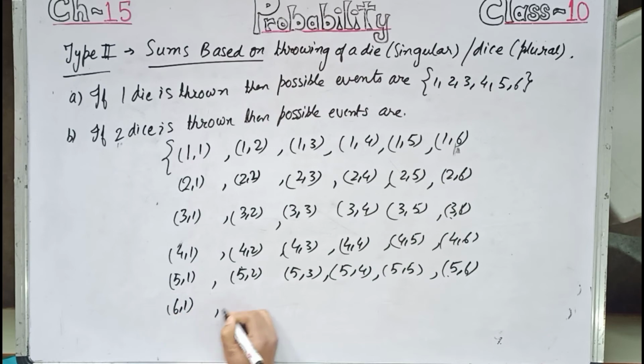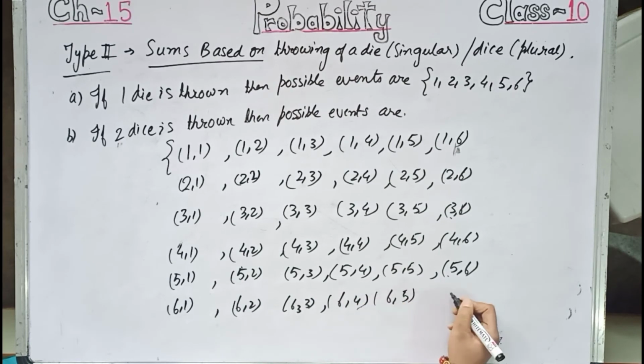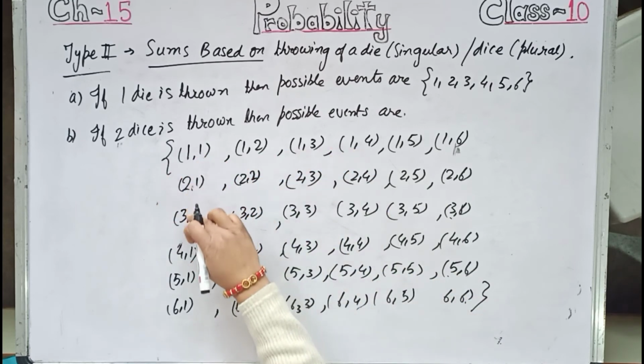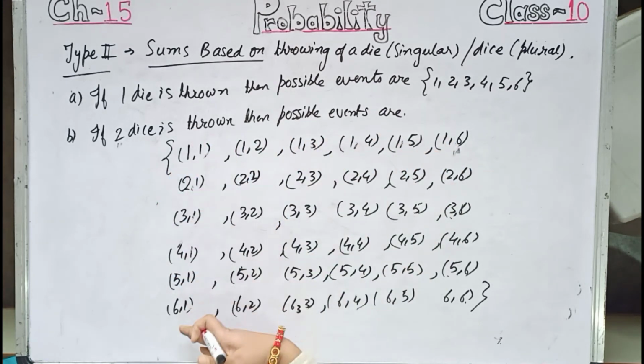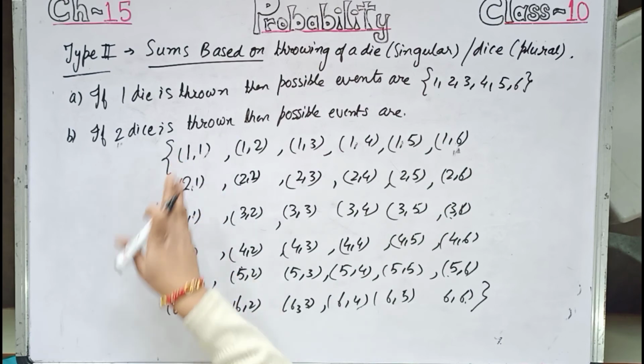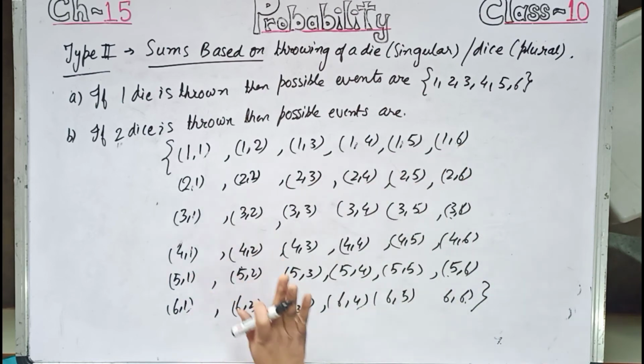Last line, 6 1, 6 2, 6 3, 6 4, 6 5 and 6 6. So if you count over here, it will be 1 2 3 4 5 6, 1 2 3 4 5 6. So 6 rows and 6 columns. So 6 into 6, that is 36 events are there when 2 dice are thrown. Similarly, you can get the same set of observations for 3 dice, but actually it will never come until standard 10. So I am not discussing that.